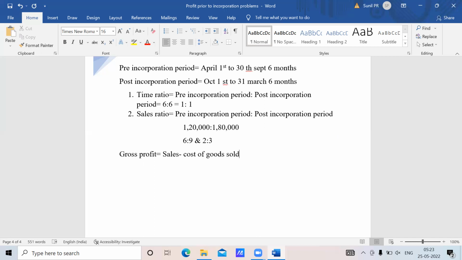Suppose gross profit is not given, what you do is take the cost of goods sold. How do you get this cost of goods sold?